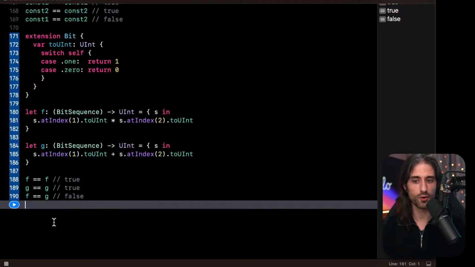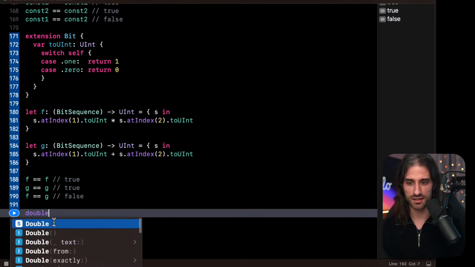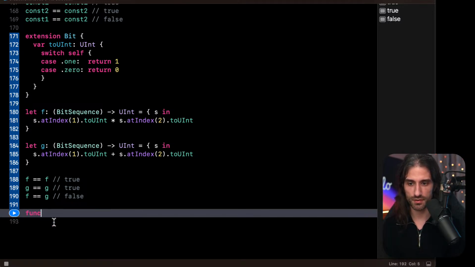And by equal, it means that they return the same thing for every value. It doesn't mean that the code is the same. You could have two different implementations for the same function, meaning that two different pieces of code still return the same value for the same input. For instance, you could imagine a basic example like func double1, which is going to take a, which is an Int, and return an Int.